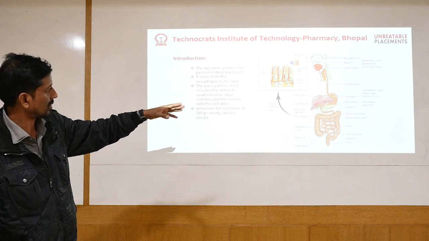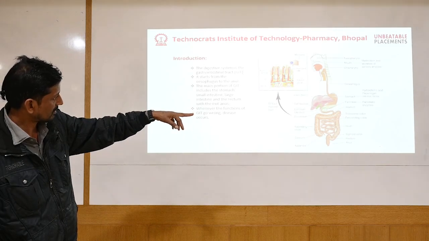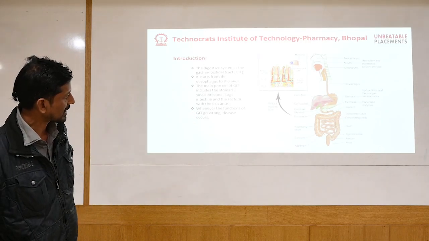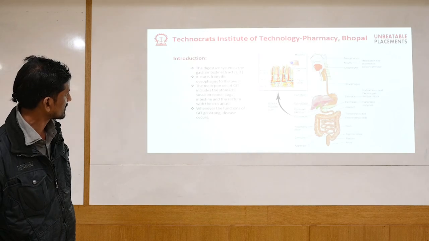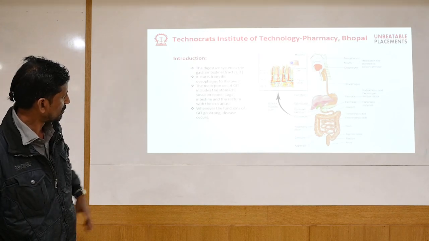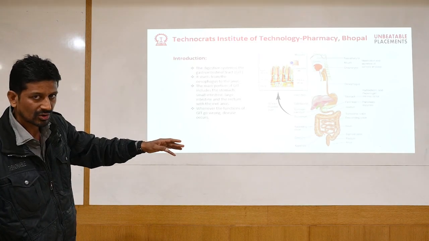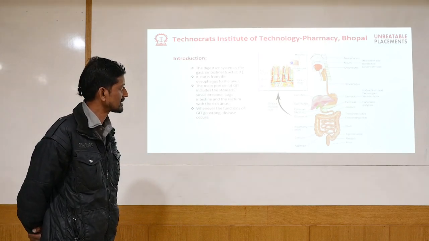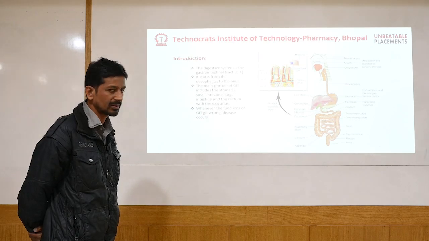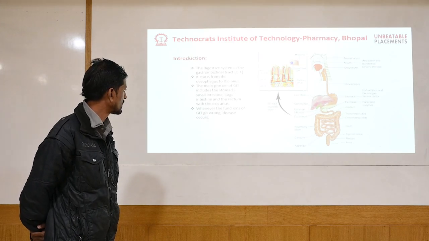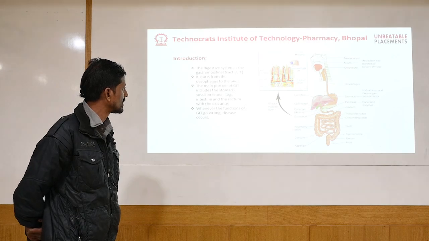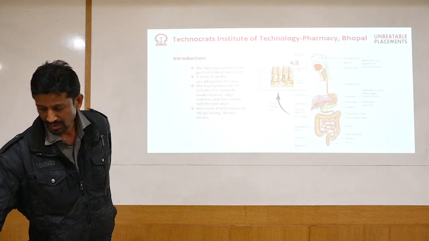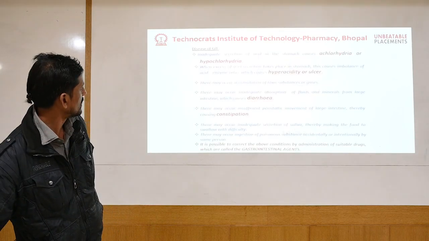Right from the mouth to the anus, it normally acts basically from the stomach and the intestine, both the small intestine and the large intestine, and most of the bacteria, viruses and microbes do get quite an effect in the intestine and the stomach, so they are to be removed from there. First they have to be killed there, and only when they are killed do they have to be removed from the body. This is by increasing the motility.